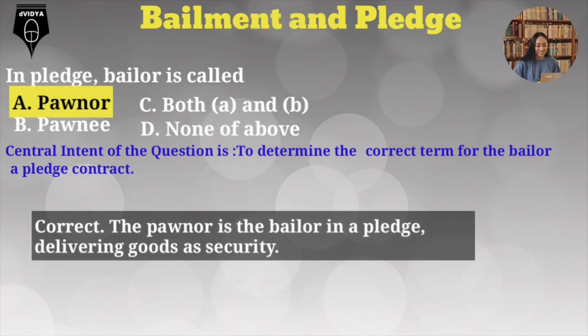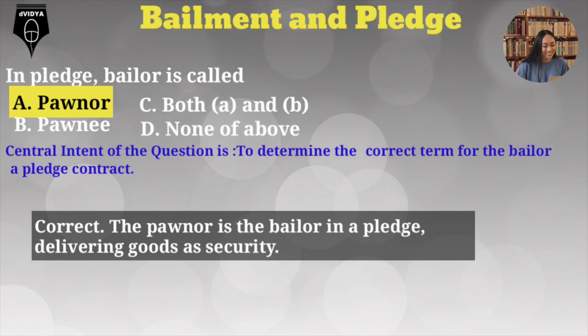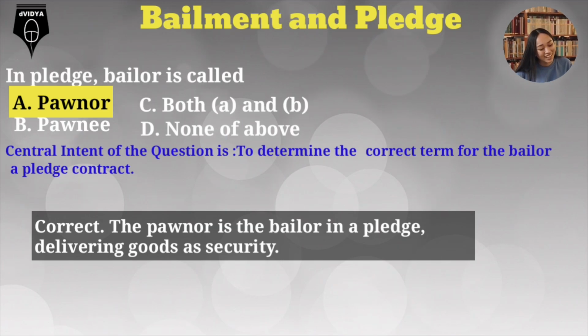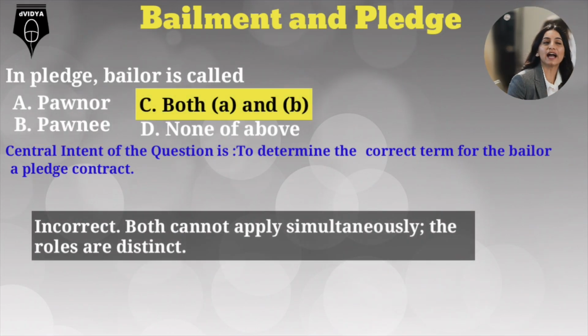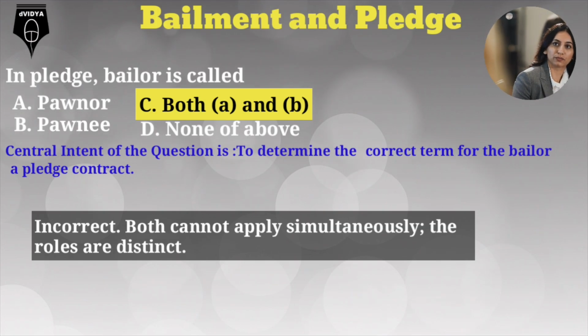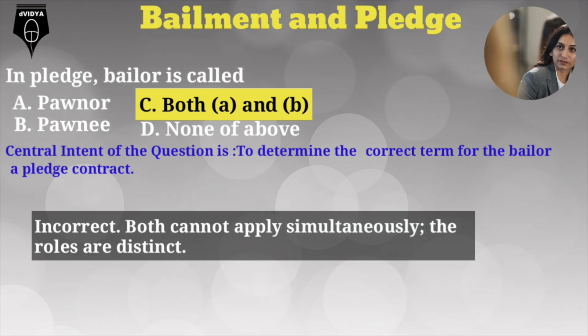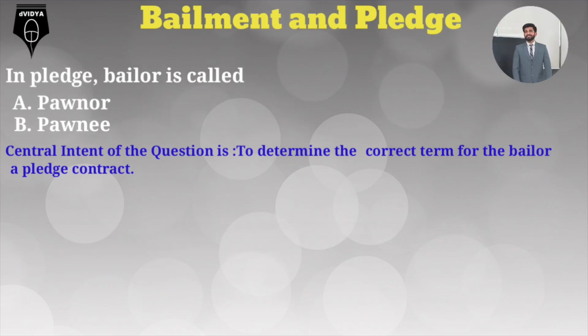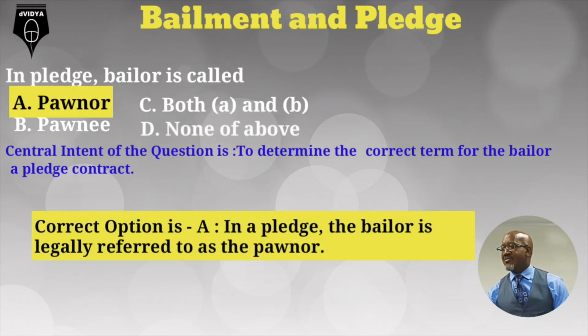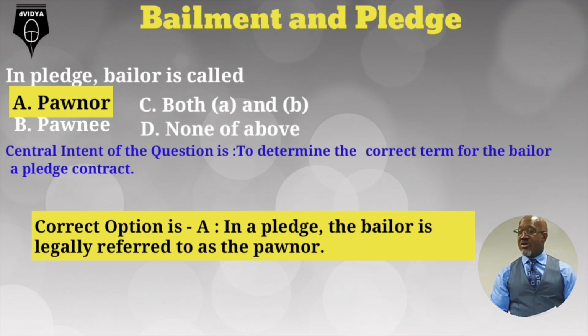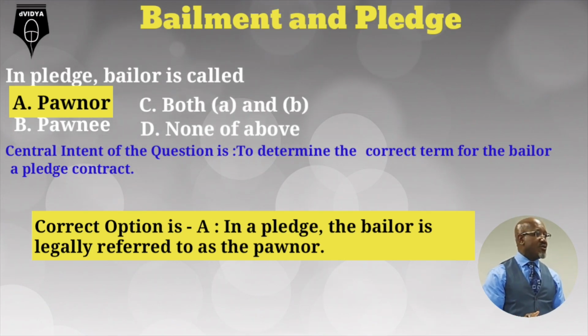Option A, pawnor, correct. The pawnor is the bailor in a pledge, delivering goods as security. Option B, pawnee, incorrect. The pawnee is the bailee in this context. Option C, both A and B, incorrect. Both cannot apply simultaneously. The roles are distinct. Option D, none of above, incorrect. Option A defines the correct party. Correct option is A. In a pledge, the bailor is legally referred to as the pawnor.